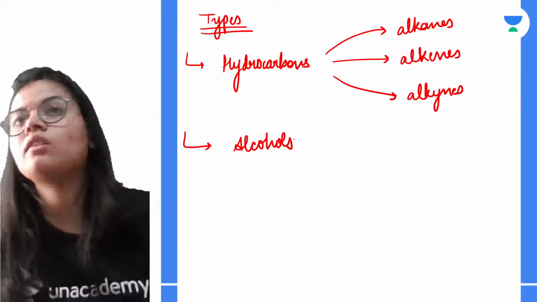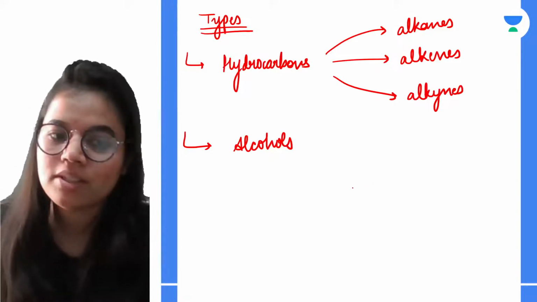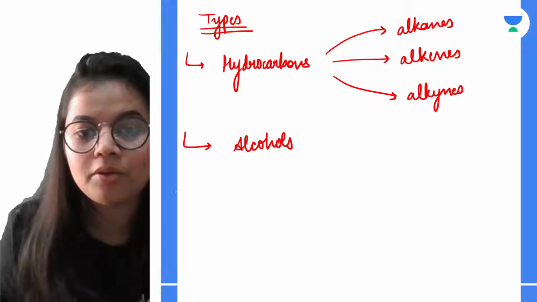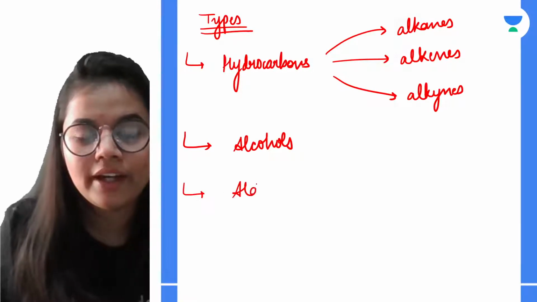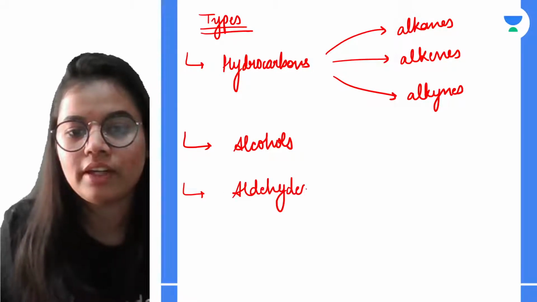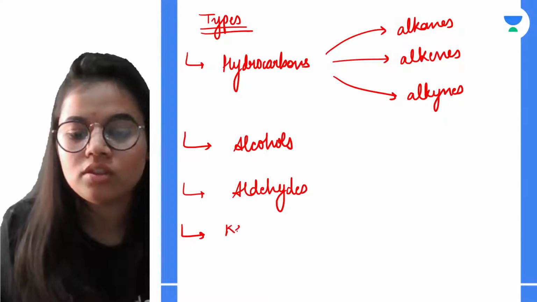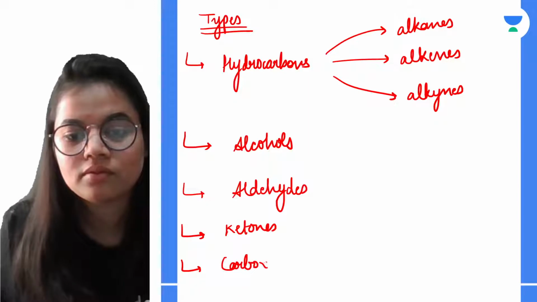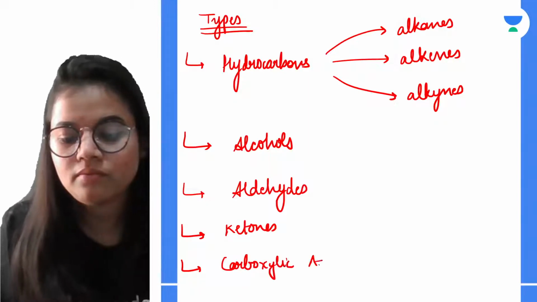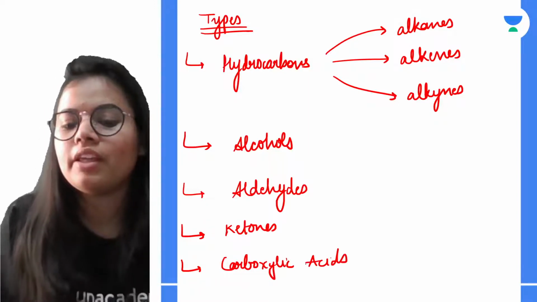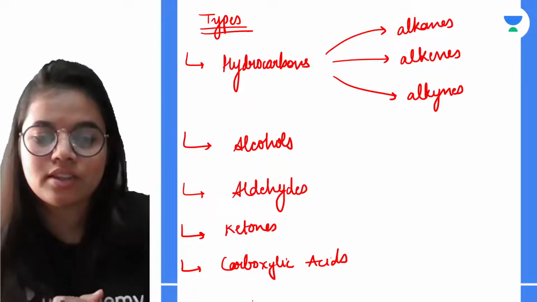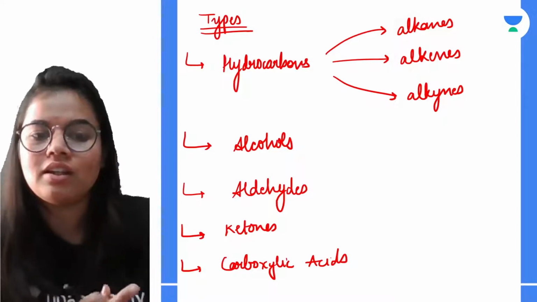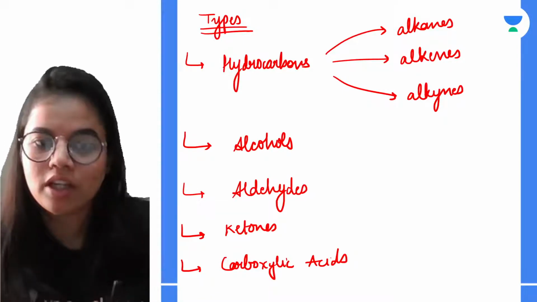Now what are alcohols and what group do they attach, we will be studying further in the chapter. Then we have aldehydes, these are the very common ones, right? Then we have ketones, we are having carboxylic acids, we are having ether, we are having amine, etc., etc.